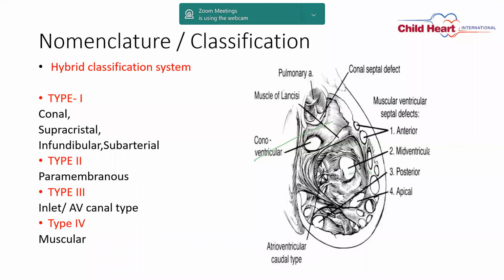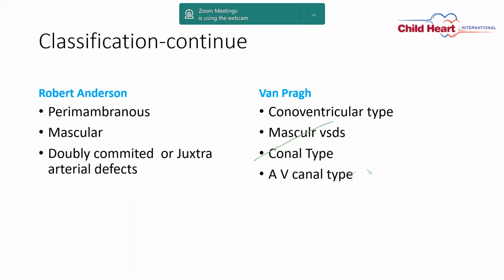So this is a hybrid classification system. The second classification is the Anderson classification and the Van Praagh classification. Anderson classified defects as perimembranous, muscular, and doubly committed or juxta-arterial, while Van Praagh classified them as conoventricular type, which is like a perimembranous VSD, and muscular VSDs. Conal type is a subarterial VSD, and inlet is an AV canal type of defect.